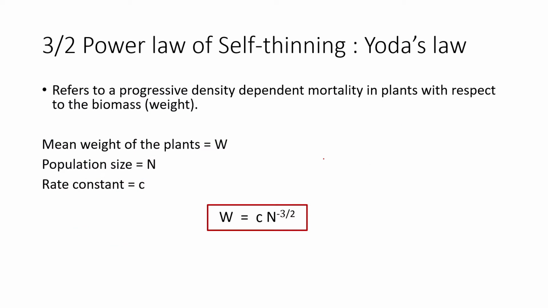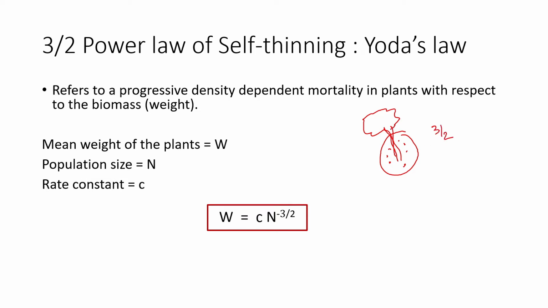Apart from that, there is the 3/2 power law of self-thinning. It is also called Yoda's law. This usually refers to plants, where in a particular region, a plant has a tendency to slowly decrease the growth of other plants if they are density dependent and the resources are limited. Then if the resource dependent mortality happens in plants, it will happen with respect to biomass. In the sense, in a region, in a patch, let's say there is a huge tree, then the seedlings that come up in this region will not get that many resources, and they will thin out, they will go out with a ratio of 3/2.